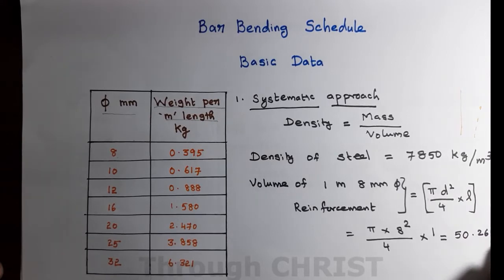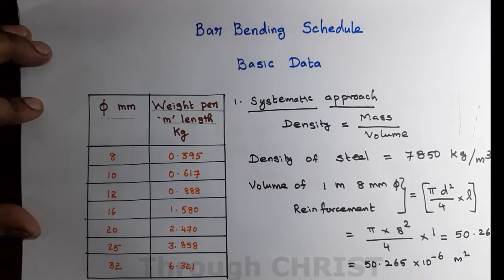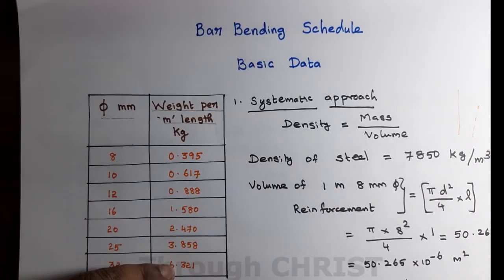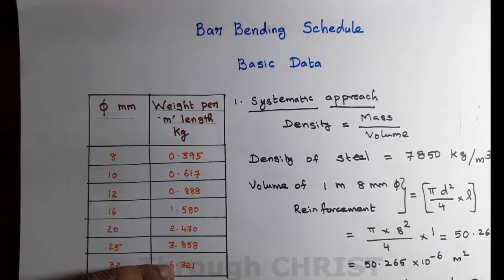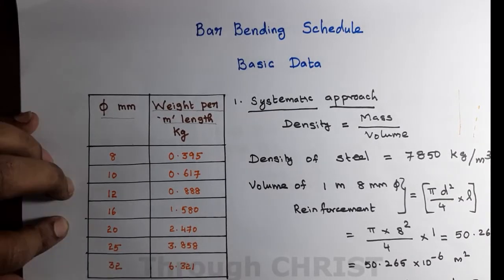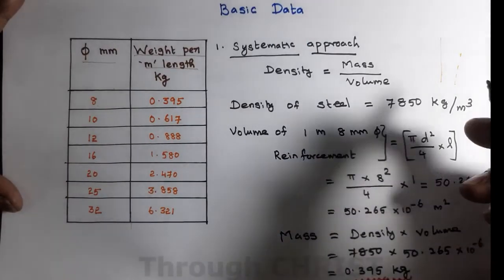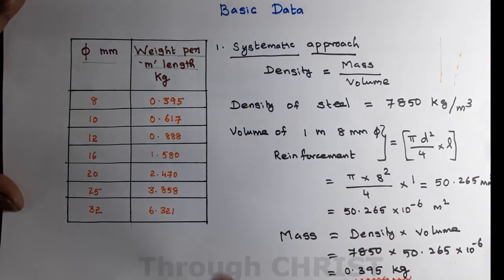That gives 50.265 mm square, which is equal to 50.265 into 10 power minus 6 meter square. Mass equals density into volume. Density 7850 into volume 50.265 into 10 power minus 6, then we get 0.395 kg. Similarly, this systematic approach can be followed to calculate weight per meter length.